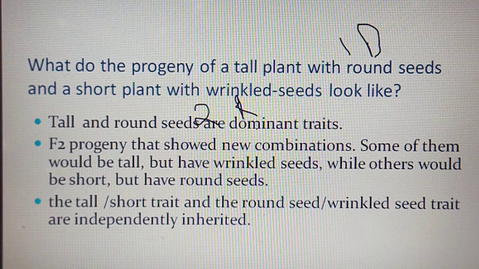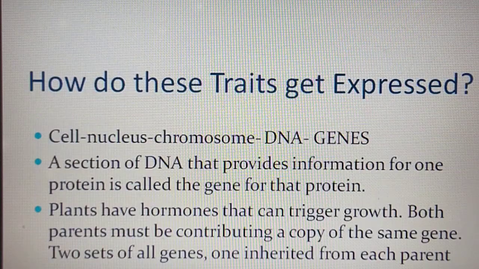The tallness character or round seed shape or height, seed color, seed shape, pot color, pot shape, flower position, flower color, all these characters, they are independent. They are not dependent on each other. Next, how do these traits get expressed?